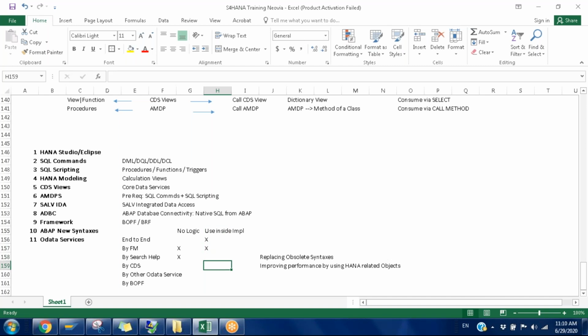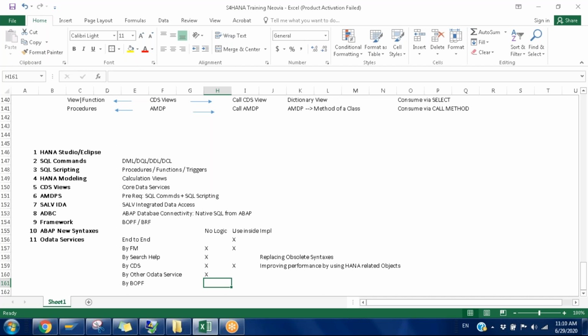And generally we know, like we are writing the select query inside one get entity set method. Okay, select star from CDS view, like that we'll be writing. Even without writing the logic also we can generate, right? So this is also an approach. No need to write a single line of logic. And with another OData service, no logic, because it is already implemented in some other OData service.